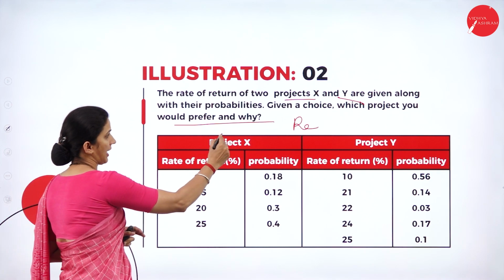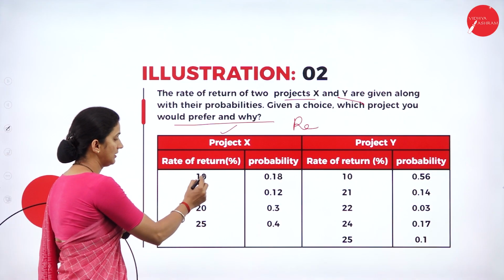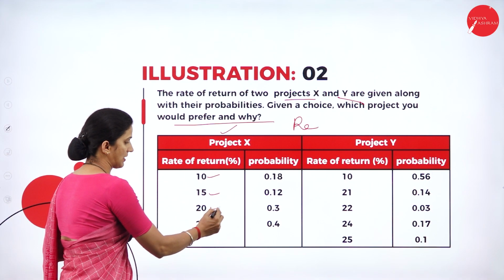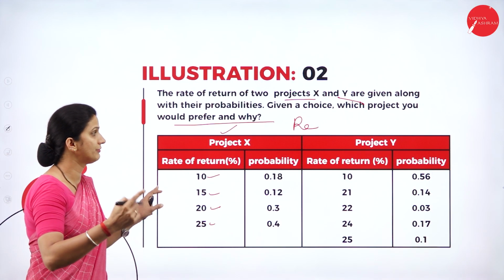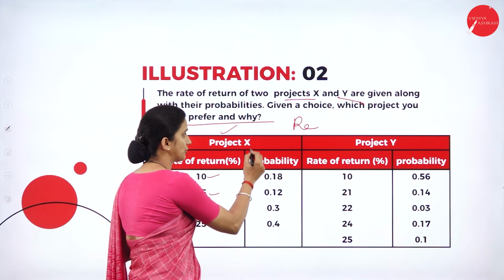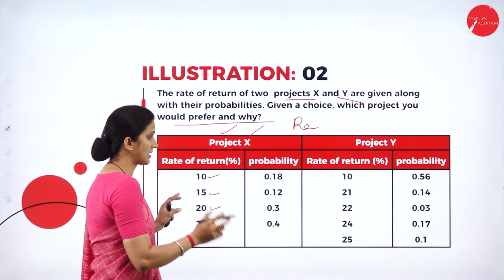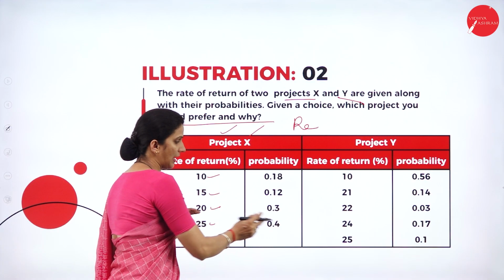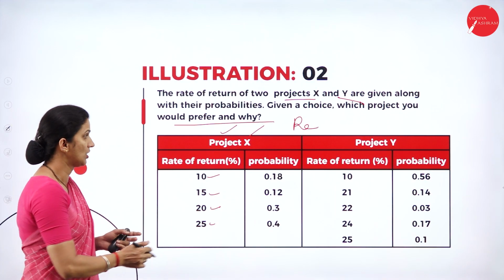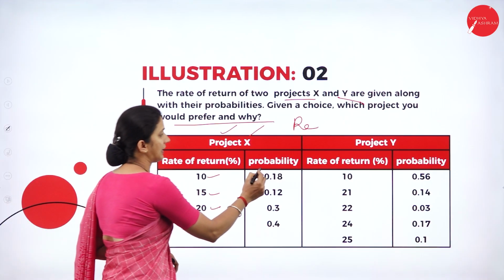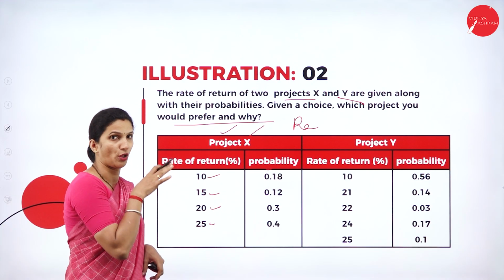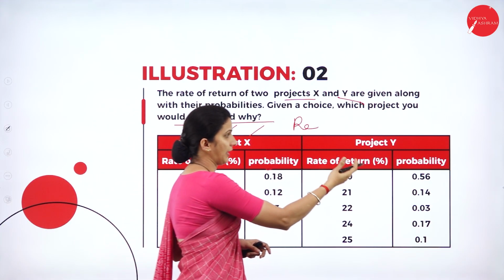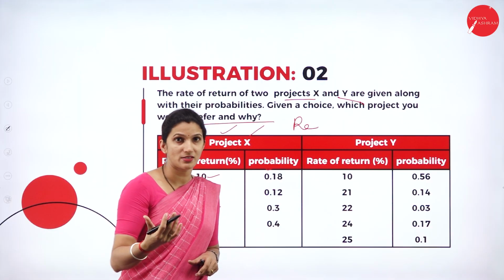For project X, we have rate of return 10, 15, 20 and 25, along with the probabilities 0.18, 0.12, 0.3 and 0.4. In the same way, we have the project Y details.